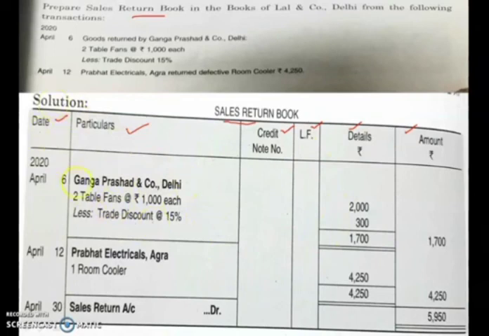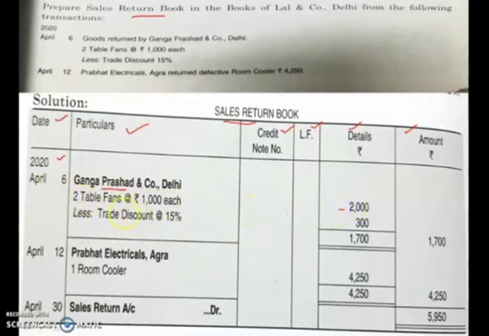Now next, the first transaction has taken place on 2020 April 6. Write down the title for this: Ganga Prasad and Company, Delhi. This is the first company with whom the sales return has taken place. So 2 table fans at the rate of ₹1000 each. 2 into 1000 will give you 2000.